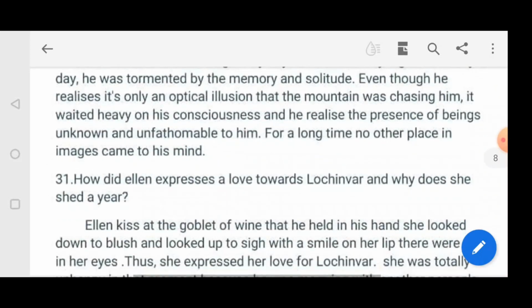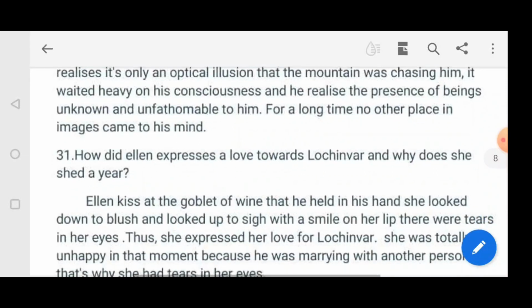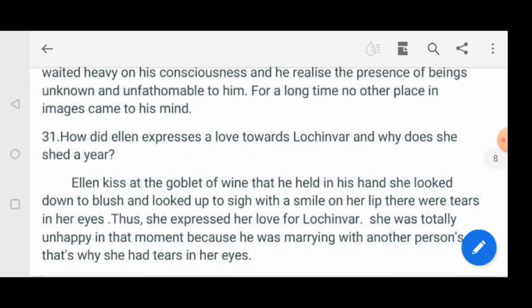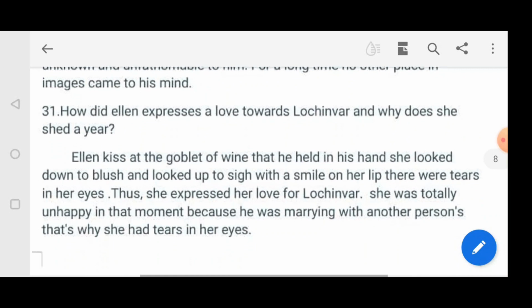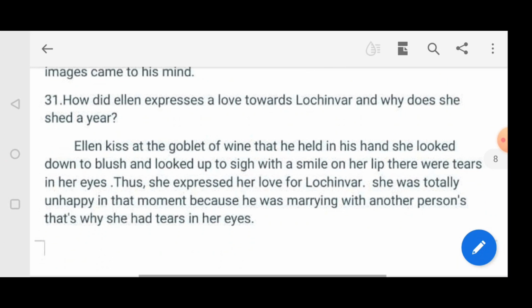Next question. How did Elaine express her love towards Lochinvar, and why does she shed a tear? Elaine kissed at the goblet of wine that he held in his hand, and she looked down to blush and looked up to sigh with a smile. On her lip there were tears in her eyes. Thus she expressed her love for Lochinvar. She was totally unhappy in that moment because he was marrying another person. That's why she had tears in her eyes.